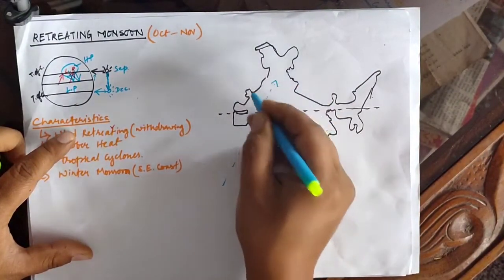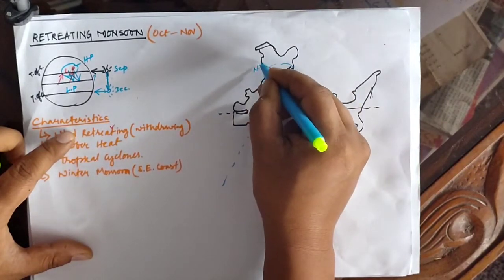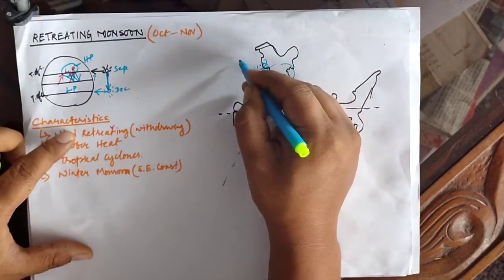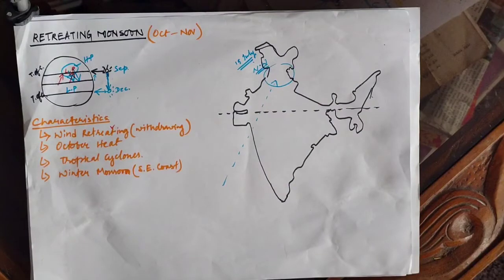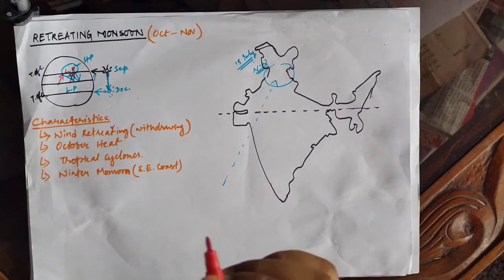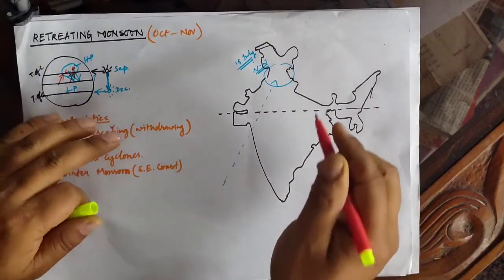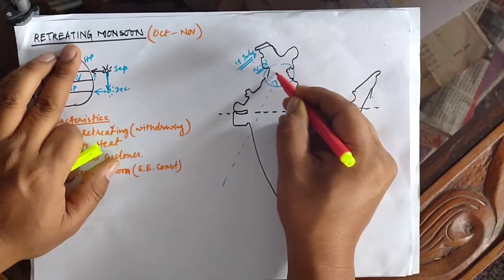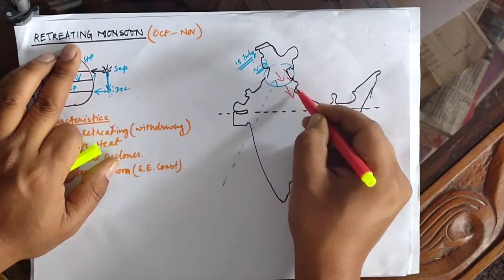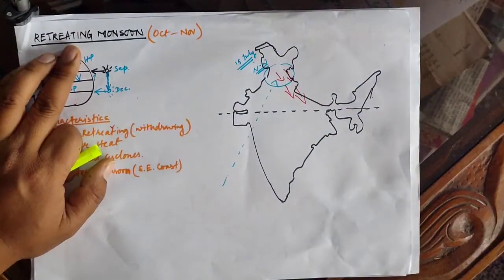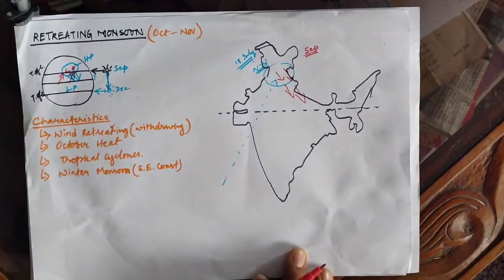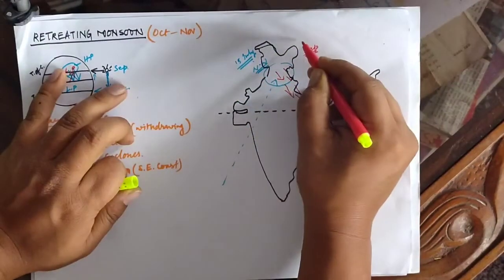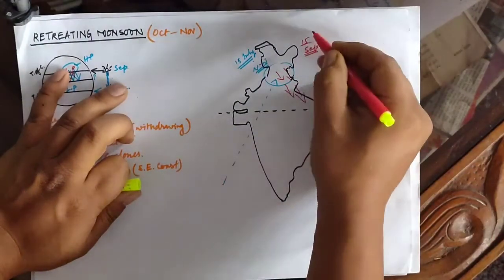So here you can see that during the summer season the winds are entering the Indian subcontinent, and they reach the northwestern part by mid of July. The withdrawing or retreating of the monsoon also starts from the northwest region of our country only, that is the region of Punjab and Haryana. When it starts withdrawing, it will be the month of September, and it withdraws from the Indian subcontinent by 15th September.